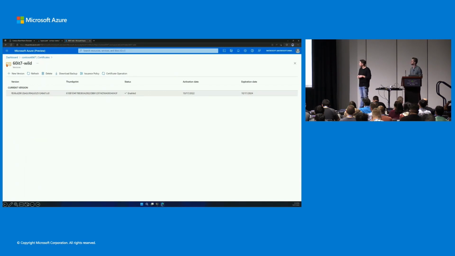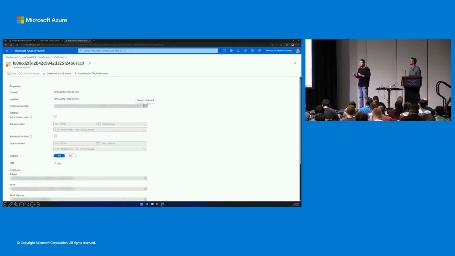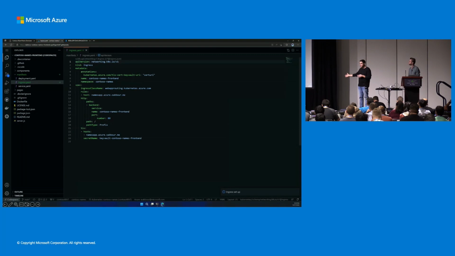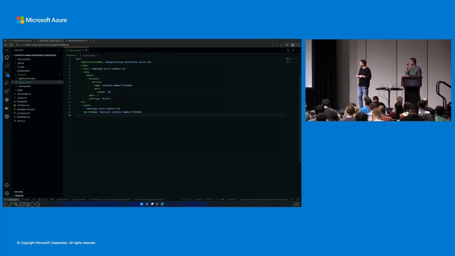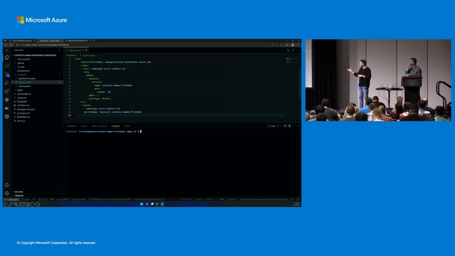So we have this SSL certificate, and so it's important to note that this is a self-signed SSL certificate, but you can actually upload your own SSL certificates that are self-signed using Key Vault, or you can even generate some new ones using some of Azure's partner offerings. So now that we grab that cert there and paste it into the cert URI parameter, things are looking pretty good. We can try and apply this change to our Kubernetes cluster to actually see the change live now. So we open up our terminal and decide to actually apply that change there.